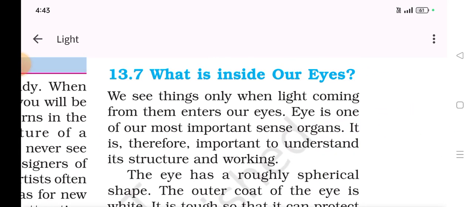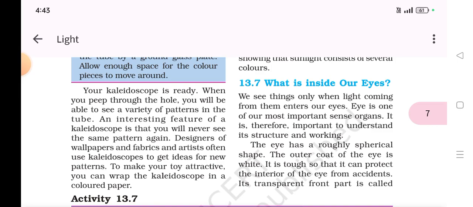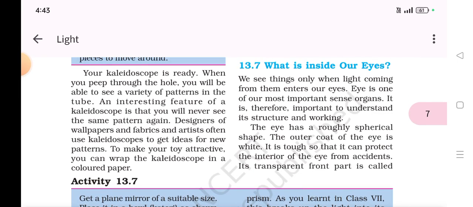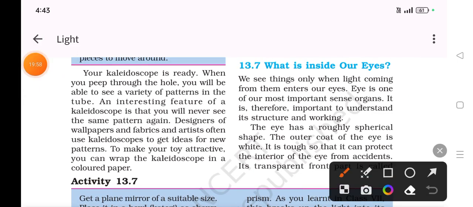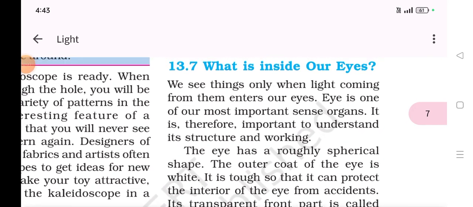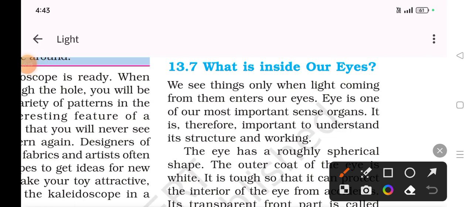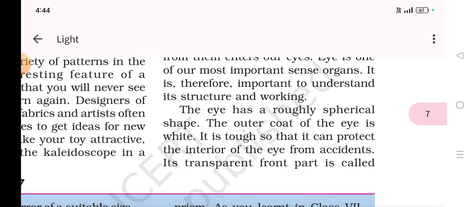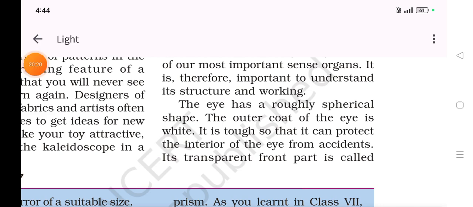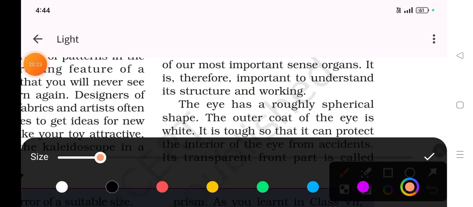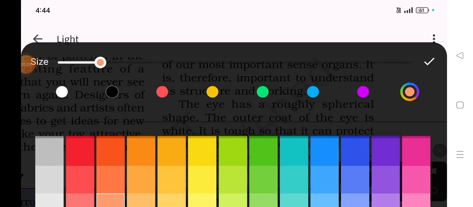What is inside our eye? The eye is a crucial sense organ of our body. Let us identify what is inside it. We see things only when light coming from them enters our eye. The eye is one of the most important sense organs. It is therefore important to understand the structure and the working of our eye. Now this is an important thing. Kindly listen very carefully, guys. Very carefully.